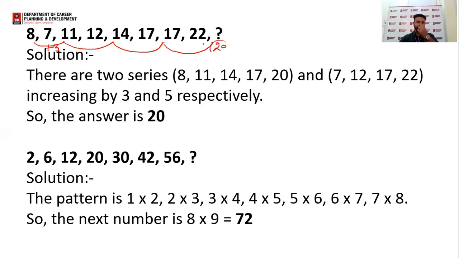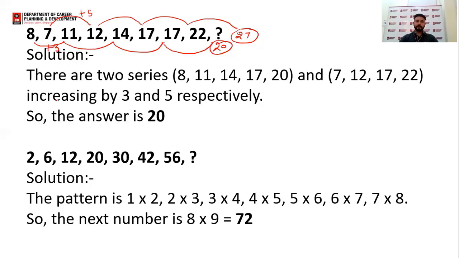But let us say we have to find the next number also. Then we will go to the second series: 7 plus 5 is 12, 12 plus 5 is 17, 17 plus 5 is 22, and 22 plus 5 is 27. So the next two numbers of this series will be 20 and 27. I hope there is no doubt till here to anyone. As you can see, there are two series forming.